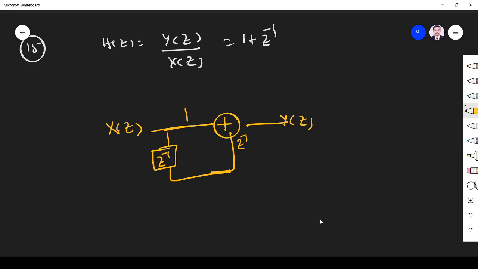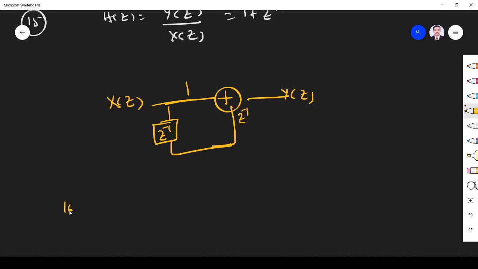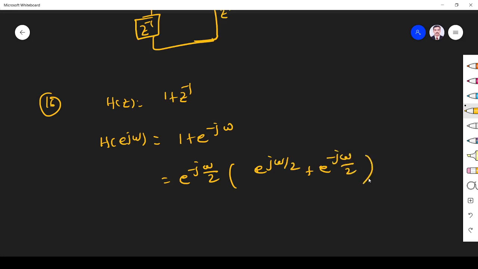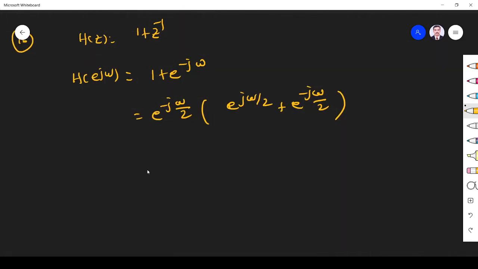And another thing we can further get is the frequency response. 16. H of z is equal to 1 plus z inverse. If you want to get the frequency response, substitute z is equal to e power j omega. So 1 plus e power j omega. Take e power minus j omega by 2 outside. It will become e power plus j omega by 2 plus e power minus j omega by 2. So it will be 2 cos omega by 2, e power minus j omega by 2. This is H of e power j omega.